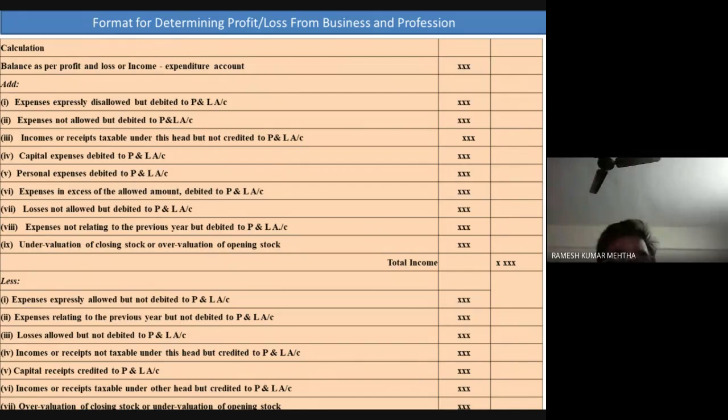Okay, with this, I will end the session, and we will discuss further about this chapter, income from business, or profits or gains from business or profession.